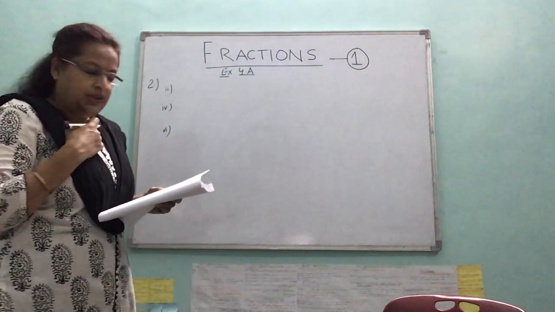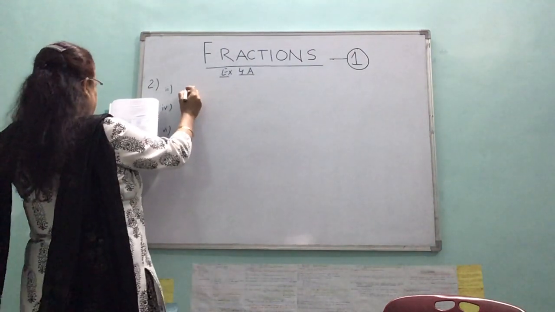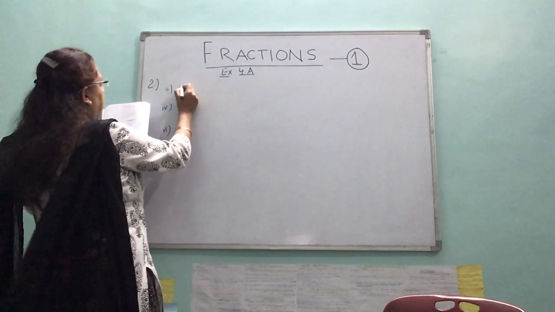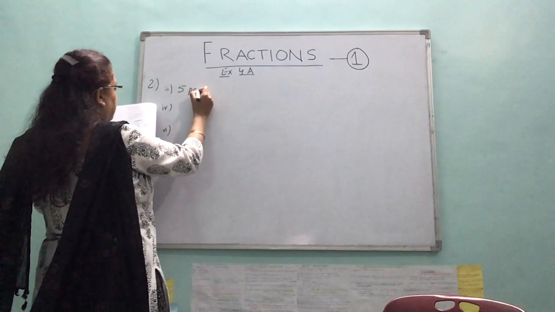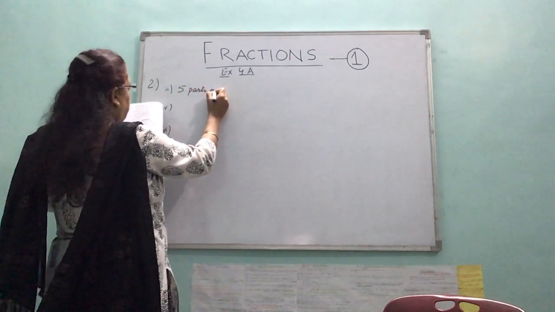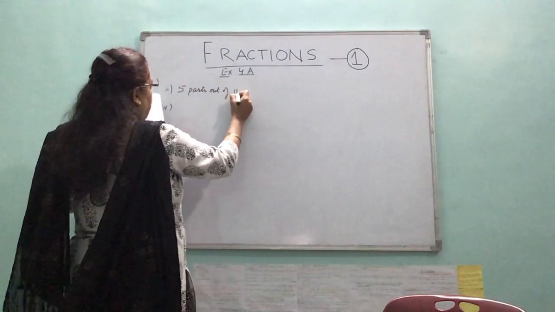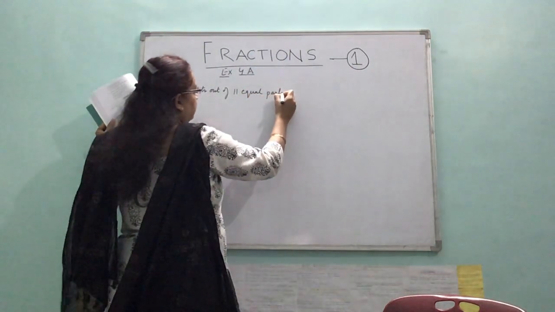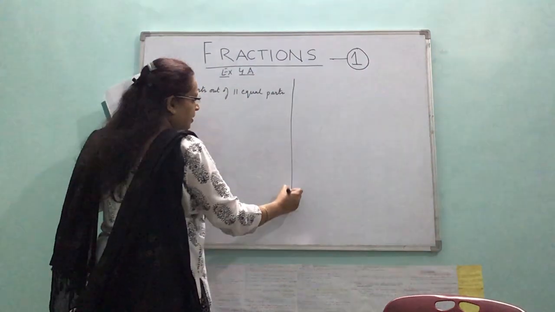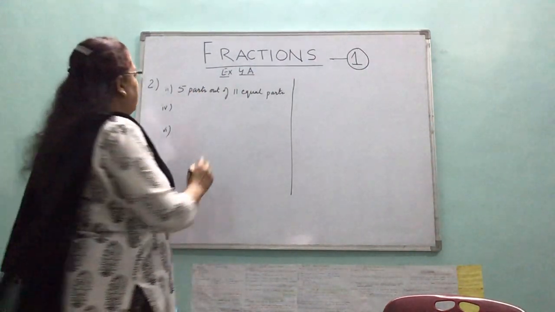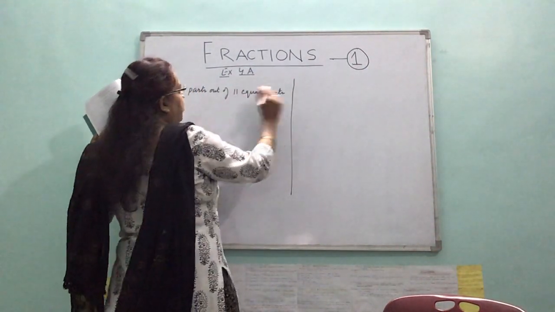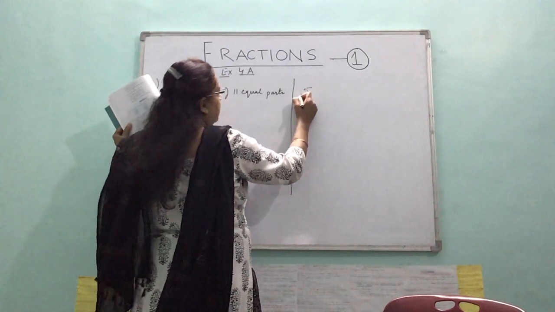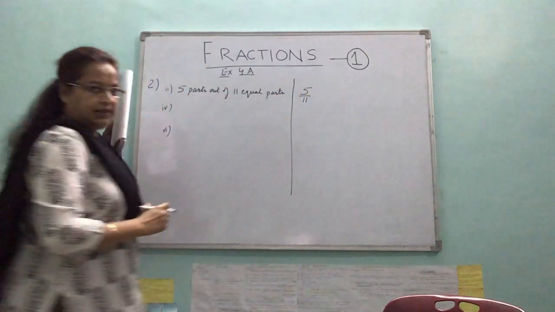Well, when you are doing the question, I am writing it. So you will be copying the question like this: 5 parts out of 11 equal parts. And draw the line, right? And here your answer would be 5 parts out of 11 equal parts, 5 by 11, like this.